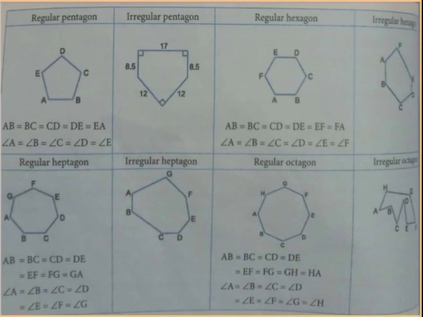If you talk about the octagon, that is an eight-sided figure, all the sides, like AB is equal to BC is equal to CD is equal to DE is equal to EF is equal to FG is equal to GH is equal to HA. And if we talk about the angles, like angle A is equal to angle B is equal to angle C is equal to angle D is equal to angle E is equal to F, G, H, and like this all the angles and sides are equal. So this is a regular octagon. And if we talk about an irregular octagon, this is also an eight-sided figure, but all the sides are unequal. So these are some of the differences between regular and irregular polygons.